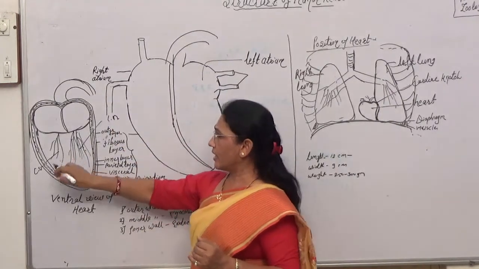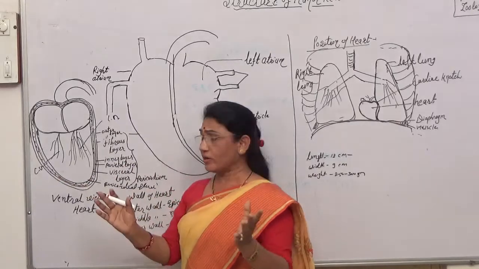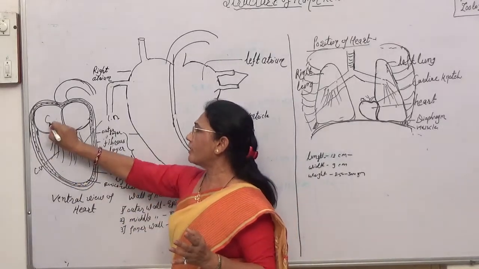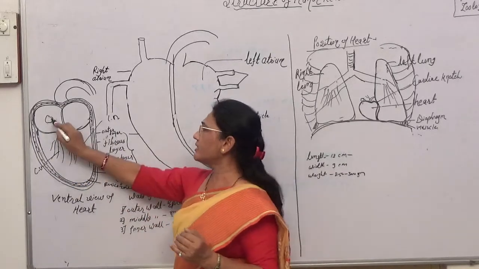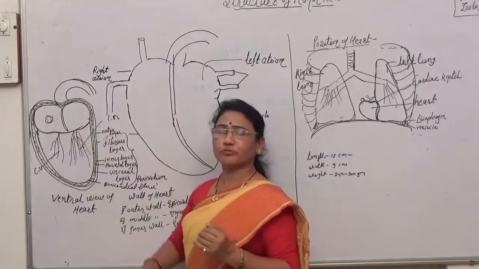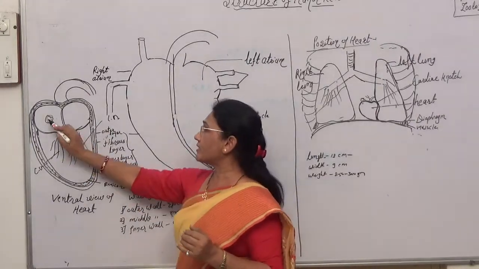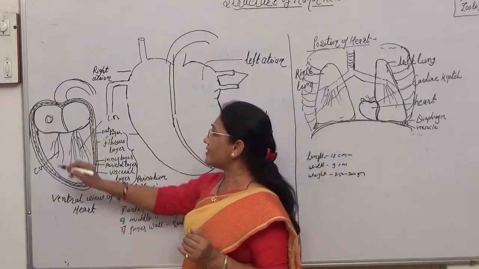Coronary veins collect the blood from the heart wall and open into the right auricle. There is a sinus formed here. It opens into the sinus, or the empty space. That sinus is called the coronary sinus.